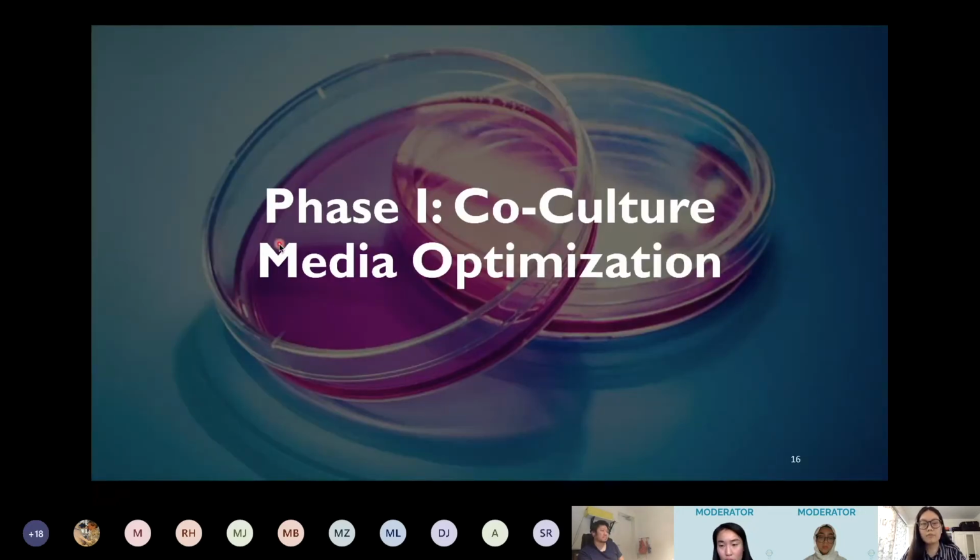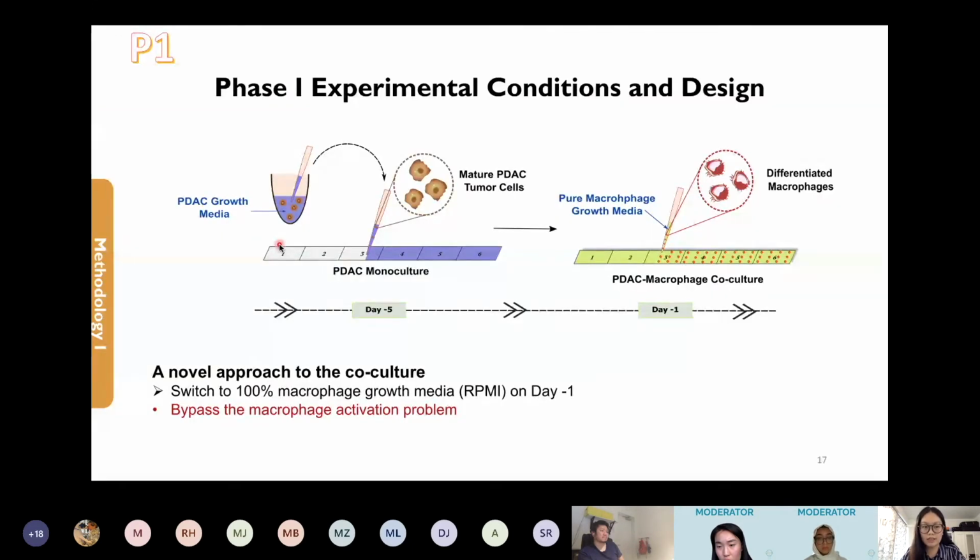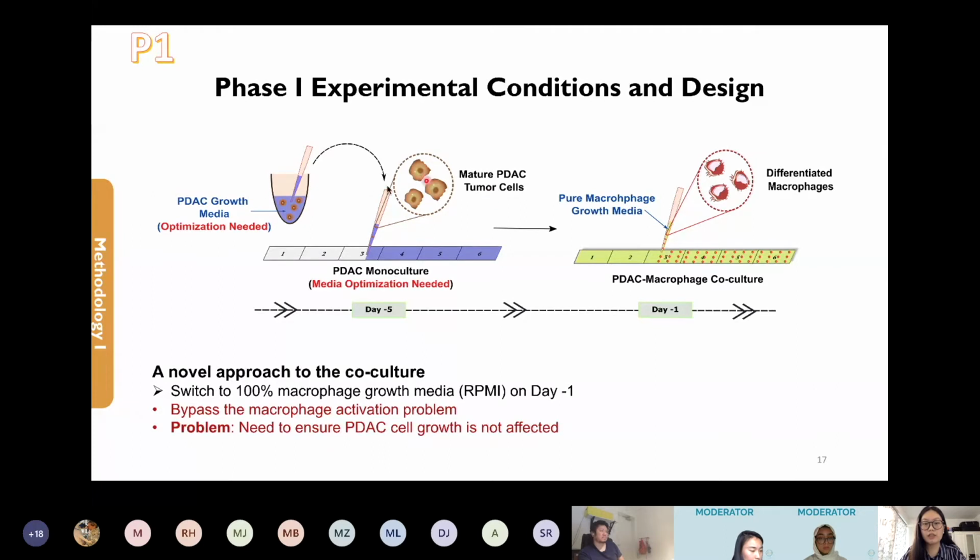Now I'll talk about the methodologies and the results we obtained for co-culture media optimization. The idea is that if it's the PDAC growth media that gave us a problem, why not switch the co-culture media to 100% macrophage growth media? That will allow us to bypass the activation problem. But we also need to ensure that the tumor cells can survive the sudden media switch.